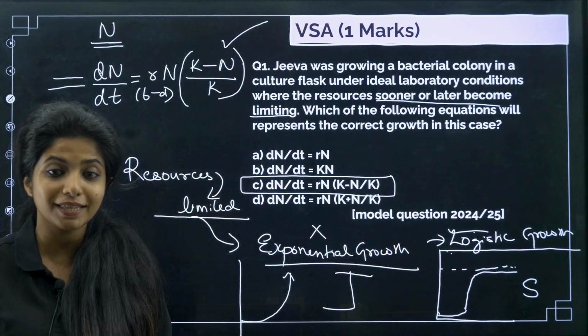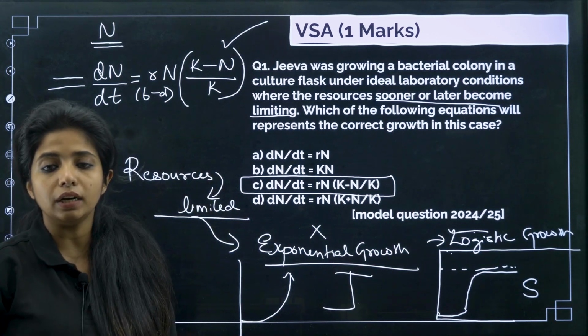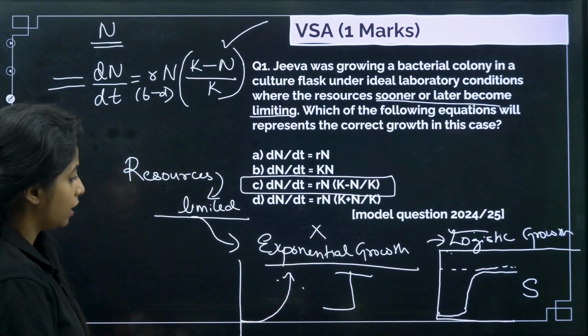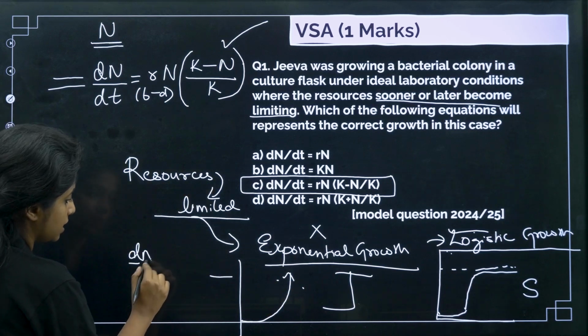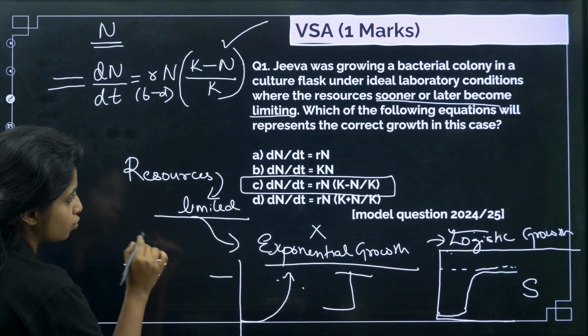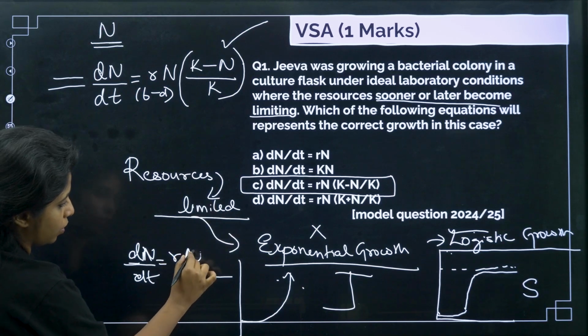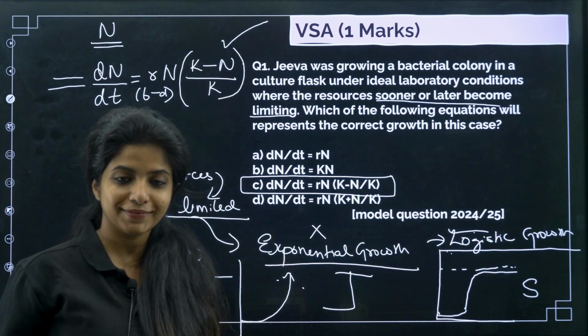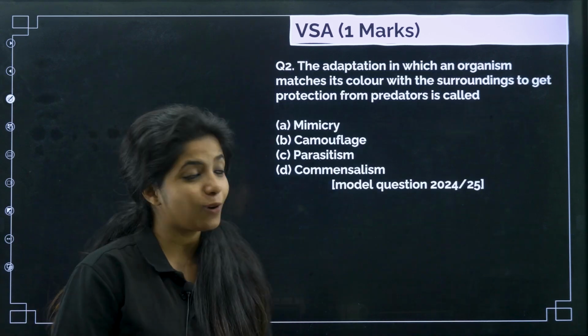So it becomes the answer. If it was written that limiting resources are not there, then you have to go with exponential growth, in which dN by dt is equal to as simple as rN. That's all. There is no carrying capacity, nothing. K stands for carrying capacity.